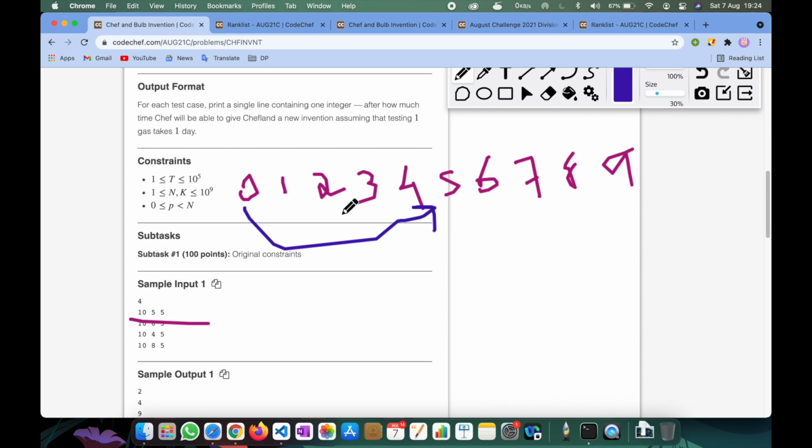After that there is no such integer with modulo k equal to 0, so he comes back and starts from modulo k equal to 1. So he starts from here. First he takes 1, and 1 modulo k is 1, so the third day goes here. Then he jumps to 6, because 6 modulo 5 is 1. So he jumps over here, and it is the fourth day from his algorithm. It is the fourth day, right?